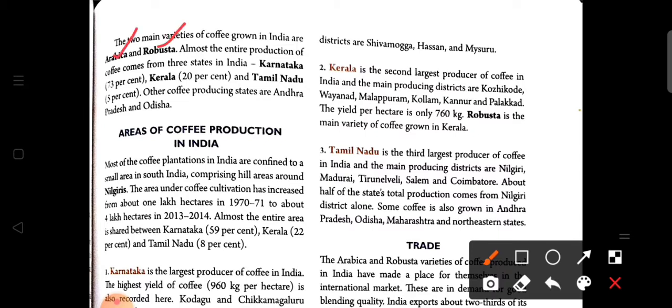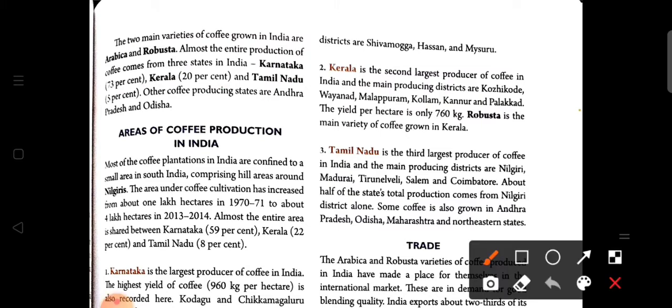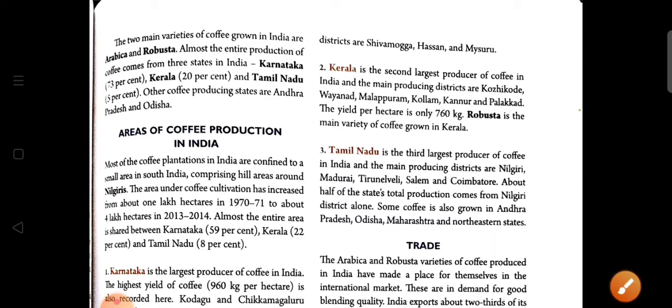Almost the entire production of coffee comes from three states of India. As we know, coffee production is mainly popular in South India. The three states are Karnataka, which has 73% of production, Kerala 20%, and Tamil Nadu only 5%. The other coffee producing states are Andhra Pradesh and Orissa, where a small amount of coffee is produced.